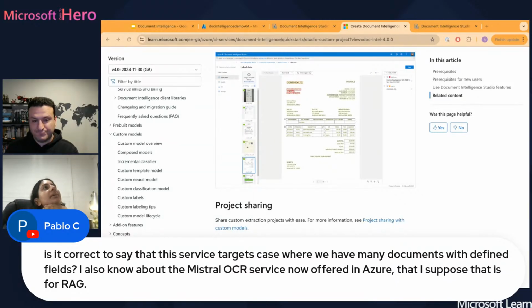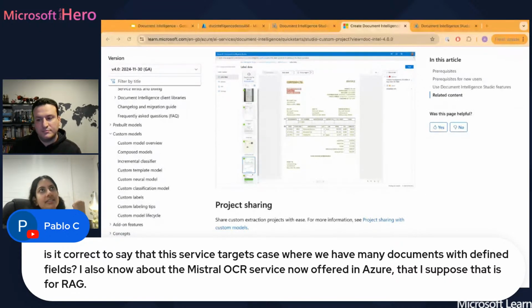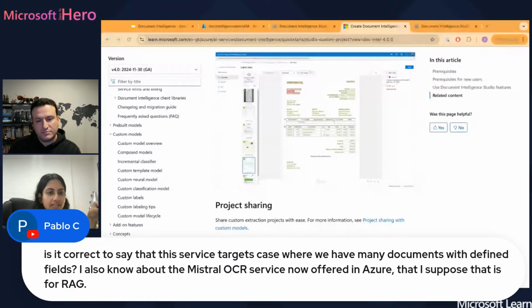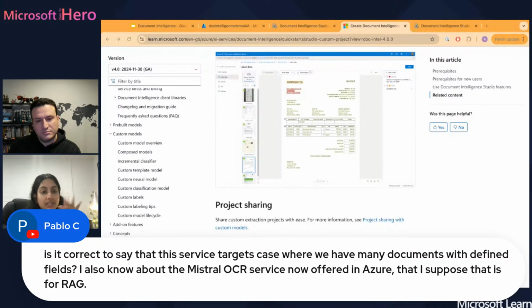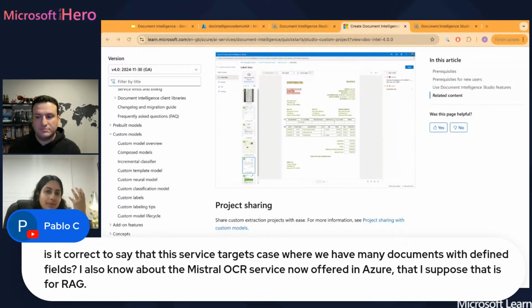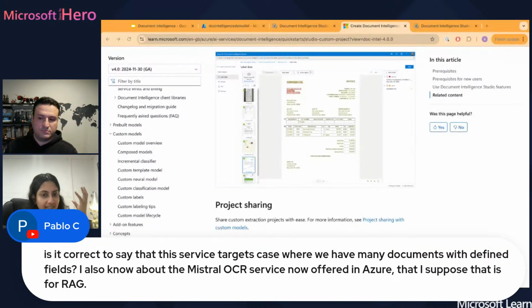I think the main aspect is where it's repeated information in the same kind of spots. So things like receipts, things like invoices, where you can always count on it and be like, right, there's an address over here because I need to put a supplier address into my system. I have to put a PO number against it, and an invoice number, how much it was, and what the task was for. There's always going to be the same information you need to put into very predefined fields. That's usually where this really shines, because it's very expected. It's, again, going back to that deterministic aspect of machine learning and using the AI.